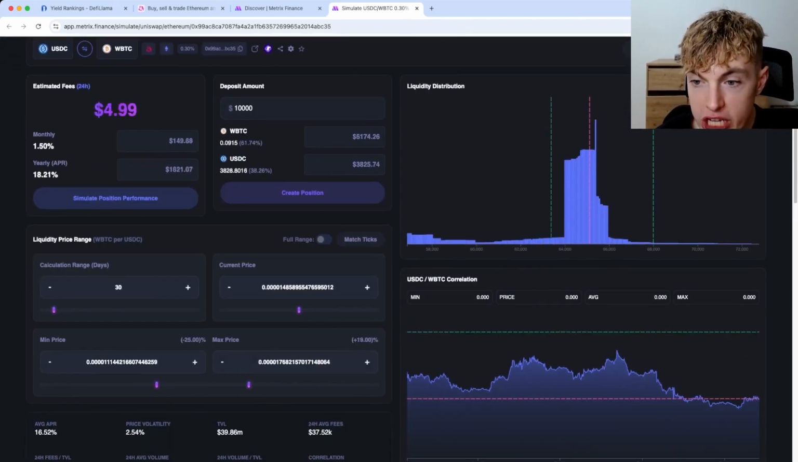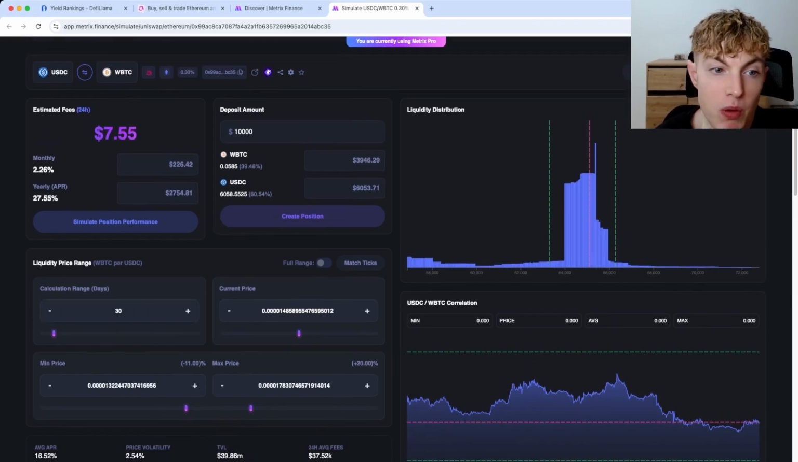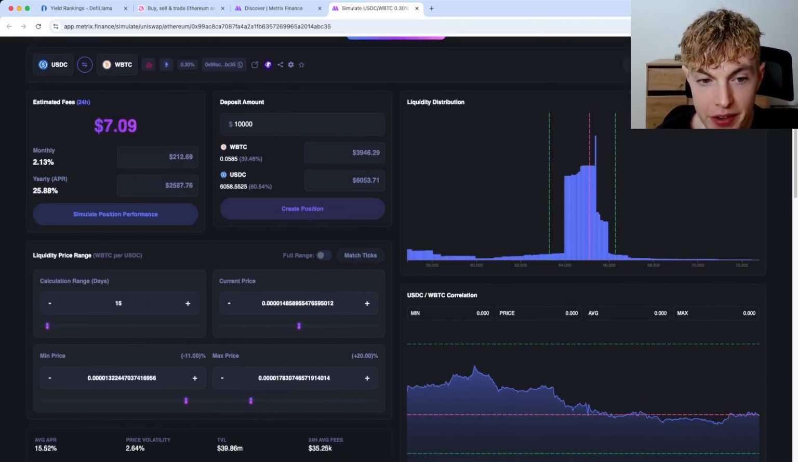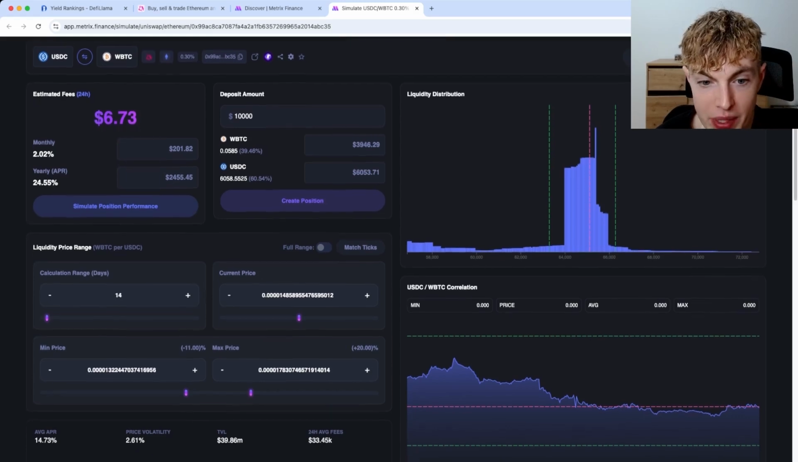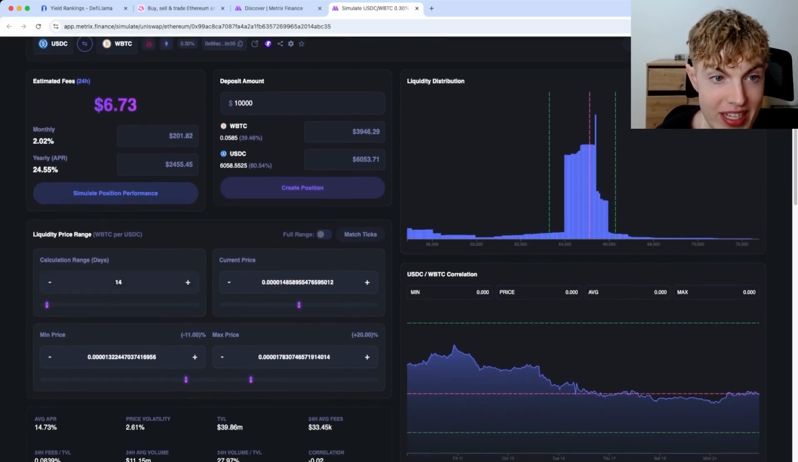So I'm going to go ahead and change my max price a bit. I'm going to change my min price, make this range tighter, and we're getting about 27, almost 20% APR. I'm going to change my calculation range to last 14 days so we get some more accurate data. And look, it's still almost about 25% APR, so that's solid.